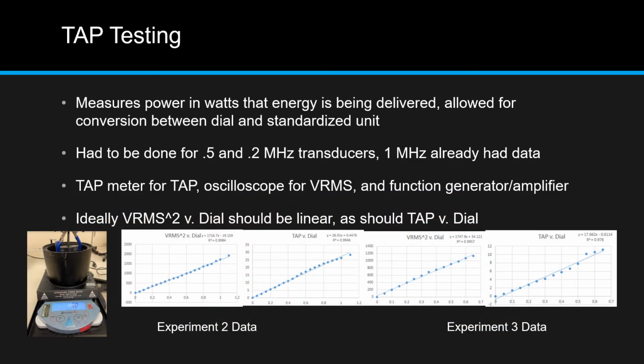Tap testing, just to touch on this, total acoustic power testing measures the power in watts that energy is being delivered, and it allowed for a conversion between dial and standardized units. It had to be done for the 0.5 and 0.2 MHz transducers, and 1 MHz already had data. We used a tap meter, an oscilloscope, and a function generator. And as you can see in our 4 graphs, all of our graphs are relatively linear, which is a good sign.